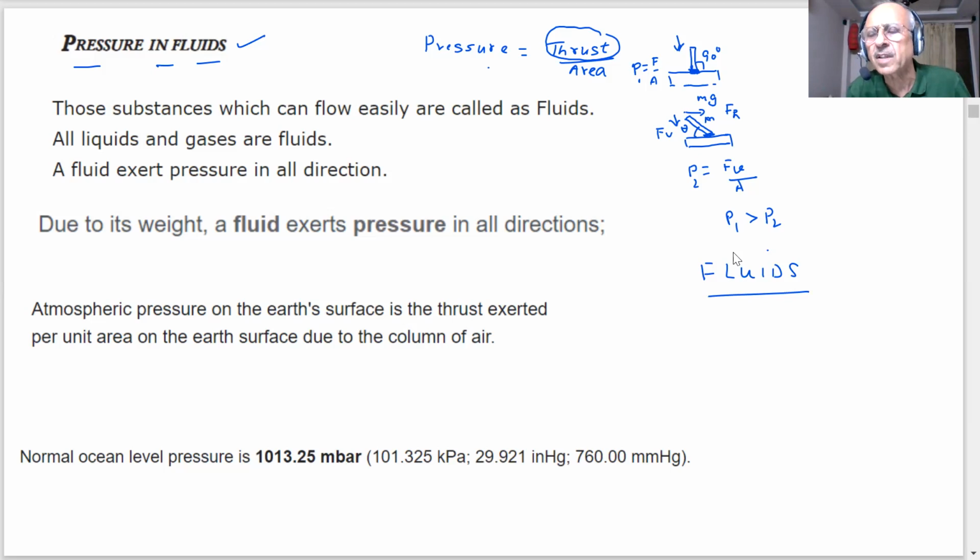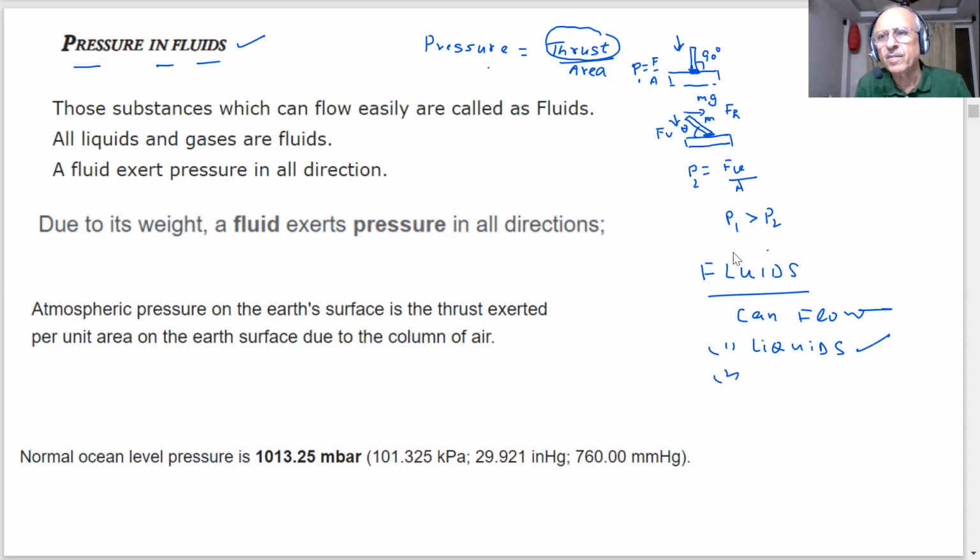What about solids? Are they fluids? No, sir. Why are they not fluids? Because, sir, they cannot flow. They cannot flow. So fluids means those substances which can flow. What flows? Solids do not flow. What about liquids? Do they flow? Yes, sir. Okay, liquids are fluids because liquids flow.